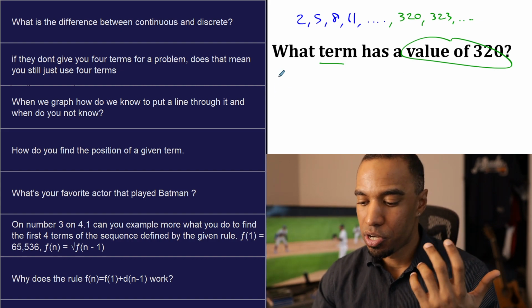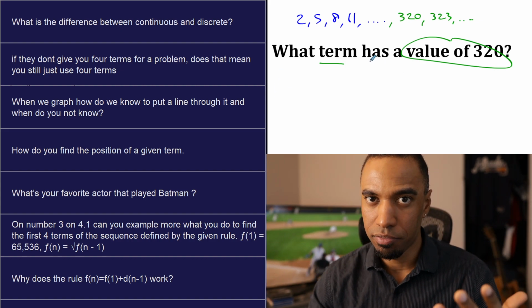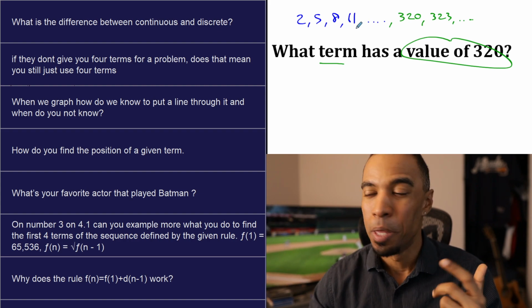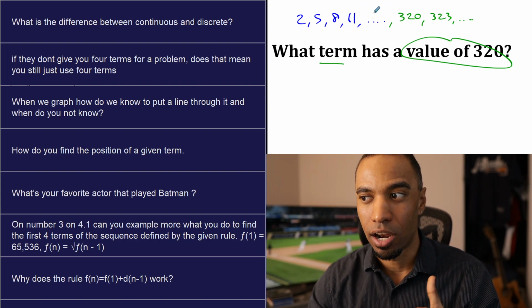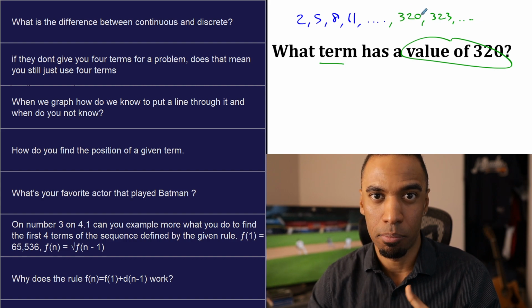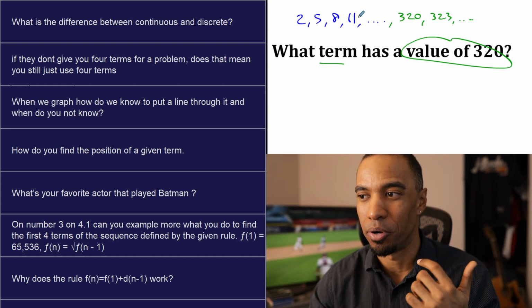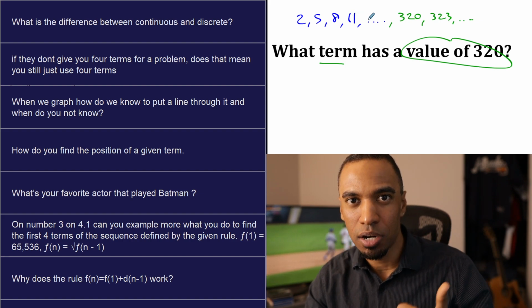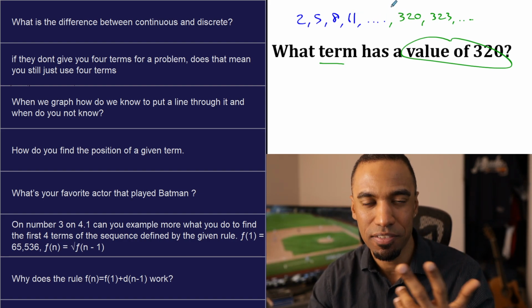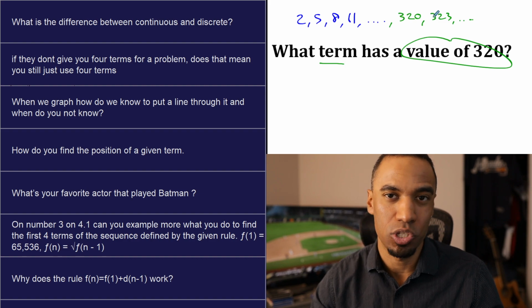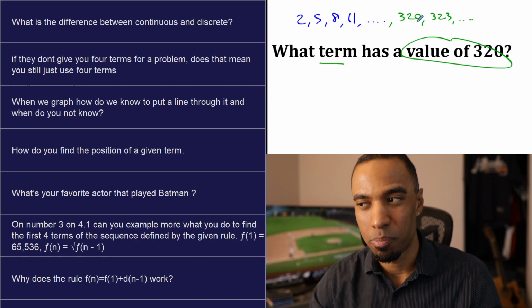So how do you find the position of a given term? You can either do it recursively, which means you got to keep adding 3. And not only do you got to keep adding 3 and figure out what the next number is, but you also got to count on your hand or tally up what term you're at. Oh, 14 is the 5th term, 17 is the 6th term, 20 is the 7th term, and you keep going until you hit 320. And that's going to take a while depending on what's asked.